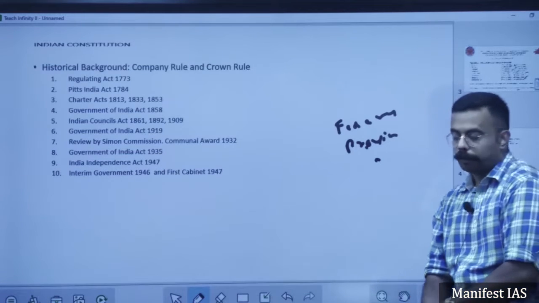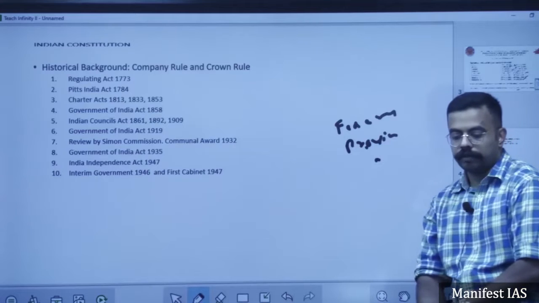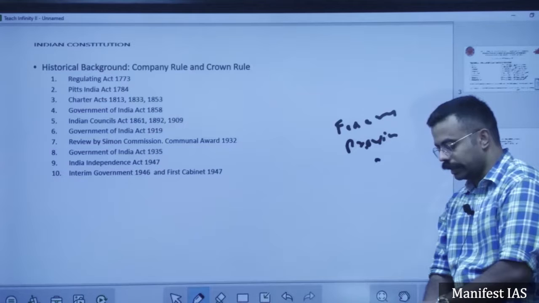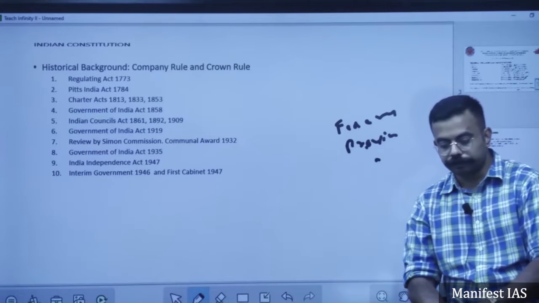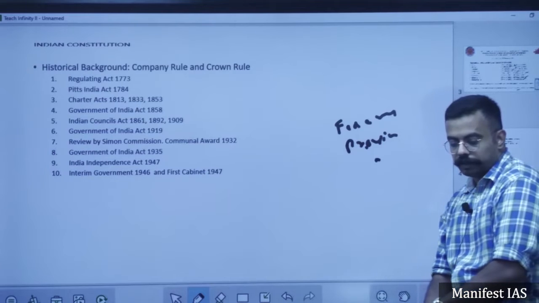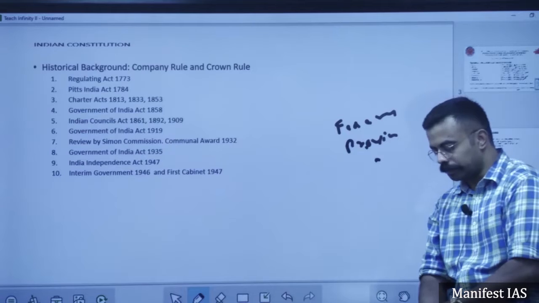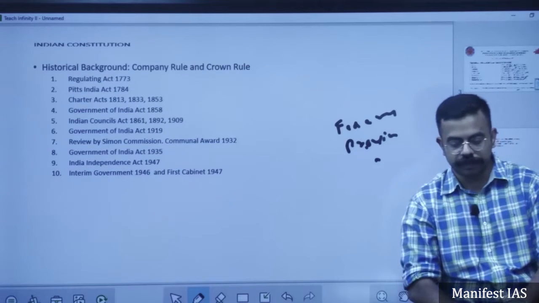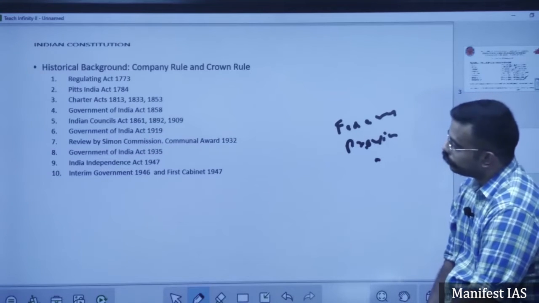British paramountcy was abolished, and freedom was granted to the princely states to join either India, Pakistan, or to remain independent. After this, the British monarchy was denied the right to veto bills passed by the Indian Parliament. So these are certain important provisions with respect to the Act of 1947,